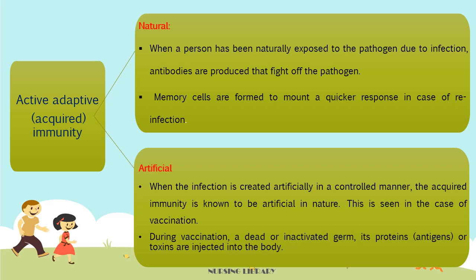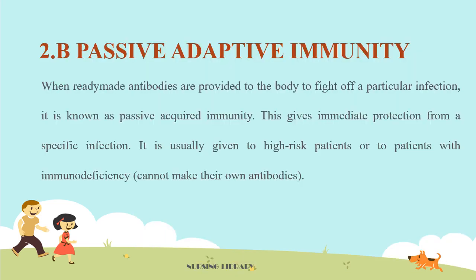Then artificial active adaptive immunity, when the infection is created artificially in a controlled manner. The acquired immunity is known to be artificial in nature. This is seen in case of vaccination. During vaccination, a dead or inactivated germ or its proteins or toxins are injected into the body.